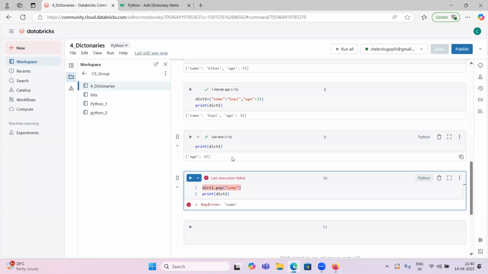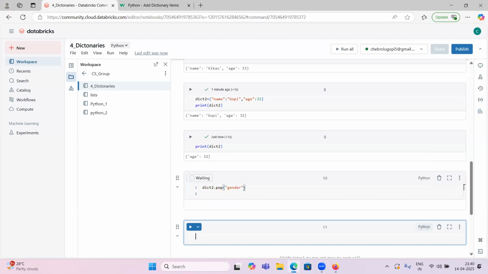So this way we can remove this. What happens if I give gender, which is not there? It will throw an error.